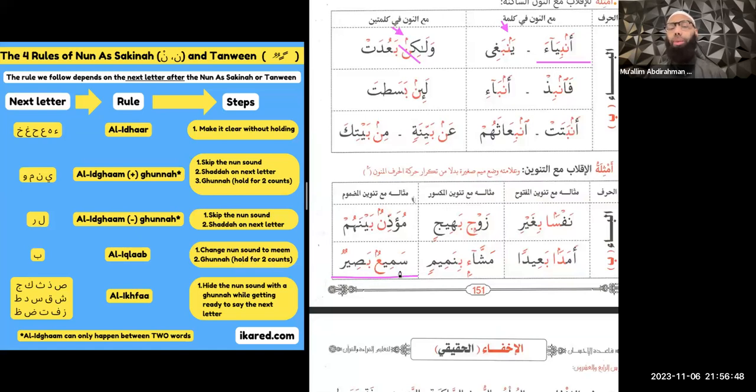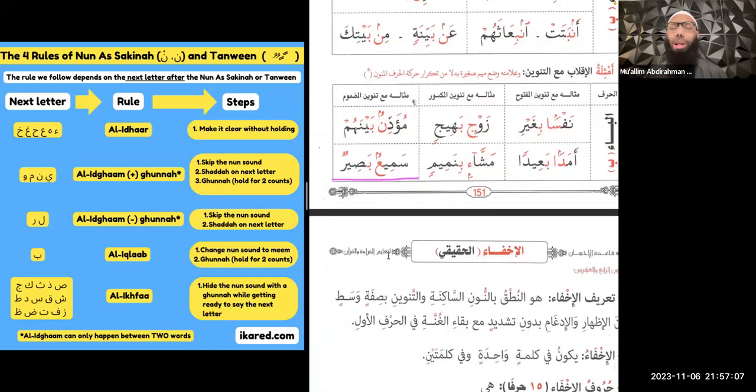Now, some scholars will tell you that you shouldn't close your lips entirely. Some will say it's okay to close your lips entirely. It's definitely easier to just close your lips. So, sami'un basirun. All right, so that's iqlab. We've done two examples of that as well. It's a pretty easy rule.